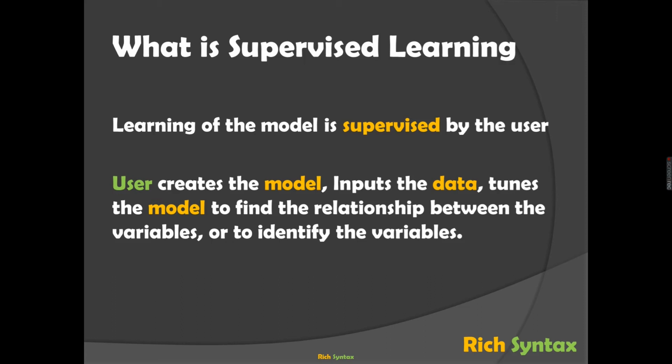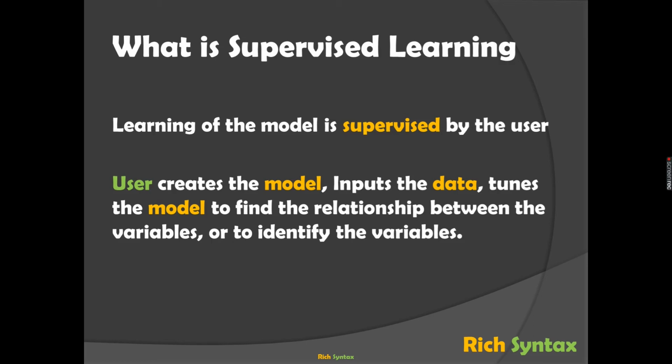The model does its calculation based on the data it has and predicts the value, saying the 15th month sale could be xyz. That's how supervised learning works here. Basically the user creates the model, inputs the data, and tunes the model to find the relationship between variables or to identify the variables.